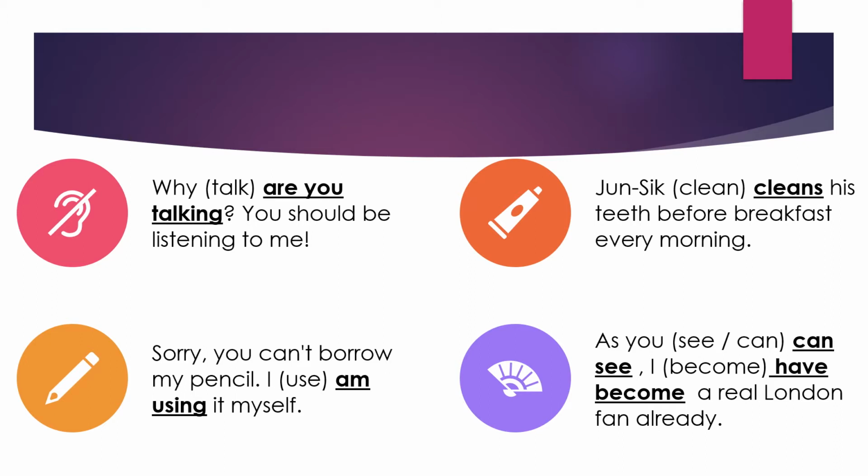As you dash, I dash a real London fan already. So as you can see, I have become a London fan already. Now here, I have become. So have become is the present perfect. Have is the perfect word, and with have we'll always be using the third form of verb. So, have become. As you can see, it is a process that started some time back, and now that you're talking about it, it is already done, over, finished, completed.